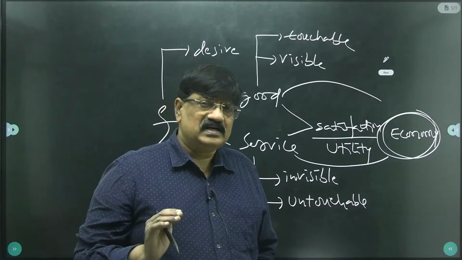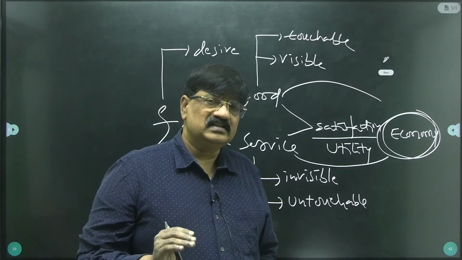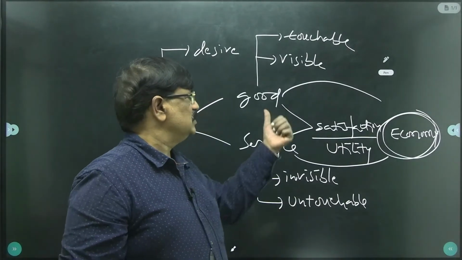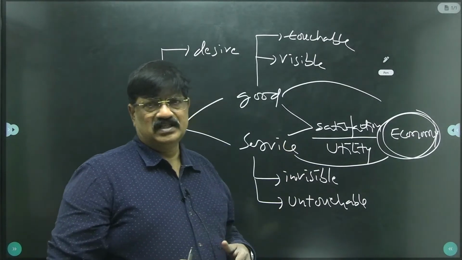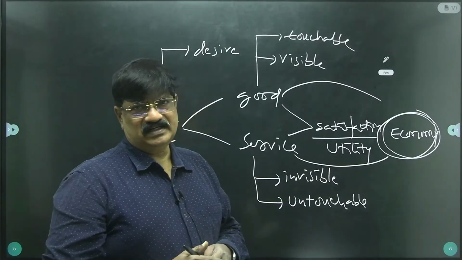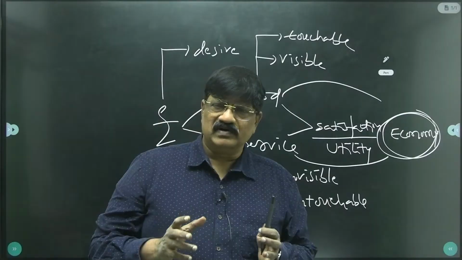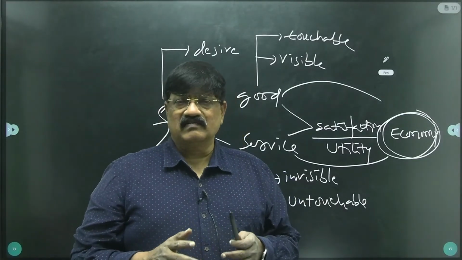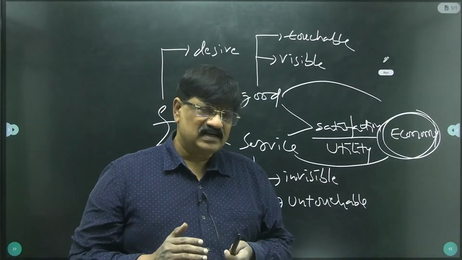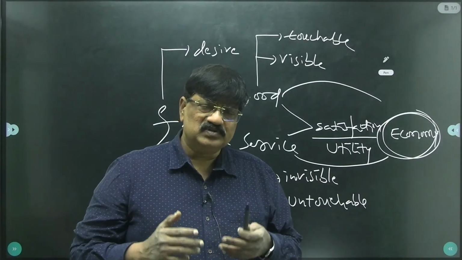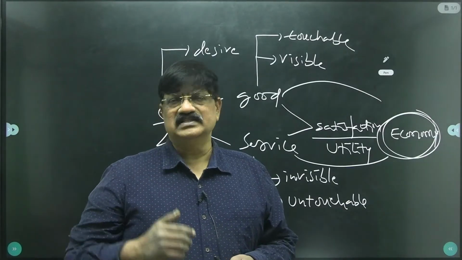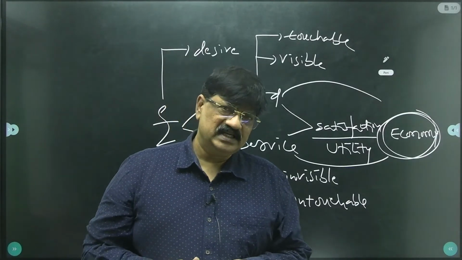Every country has its own economy, but the economy gives goods and services. These two satisfy the people's desires, right? If you want to provide the required amount of happiness to the people residing in the country, you must produce goods and services at a desirable level. In such a way, measures should be taken.